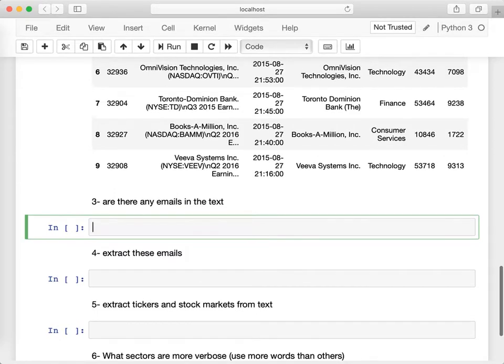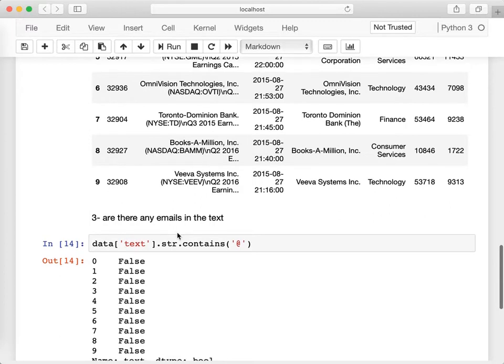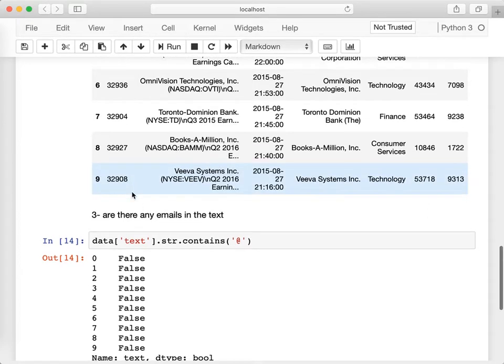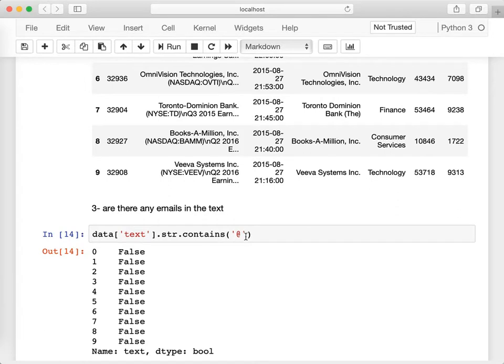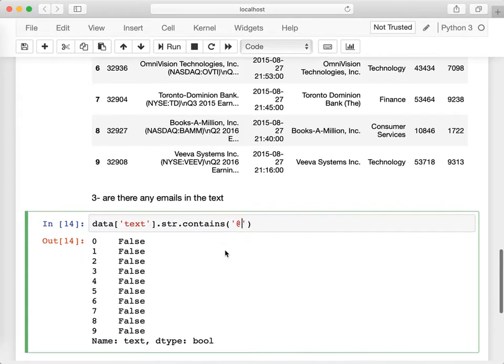So what I'm going to do, I'm going to pull data.text again, and I'm going to do str.contains, and I'm going to look for @. And it happens that none of these text contains @, so there are definitely no emails in the text. So again, this is not a bulletproof test because you may have a mention, like a social media handle, for instance, that contains @ but there is no email. Anyhow, since all of them are false, there is no need to do that further check.